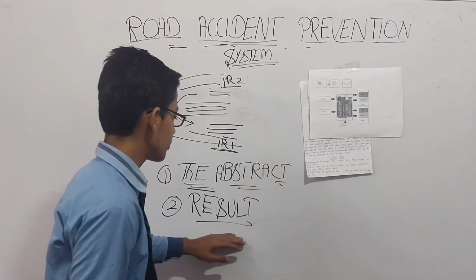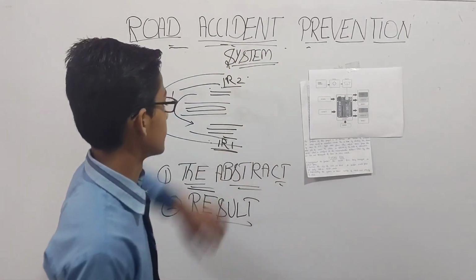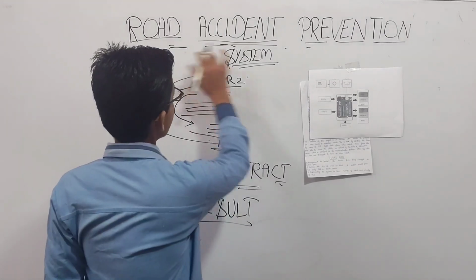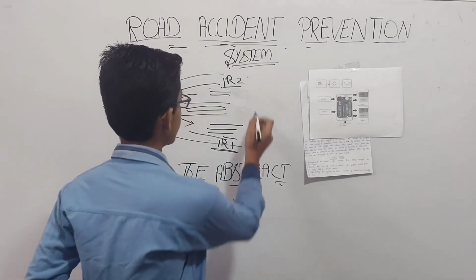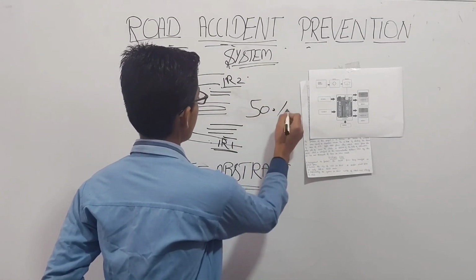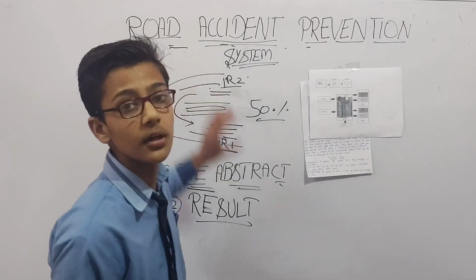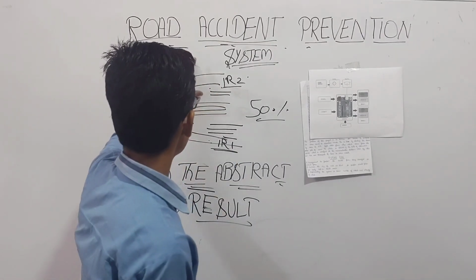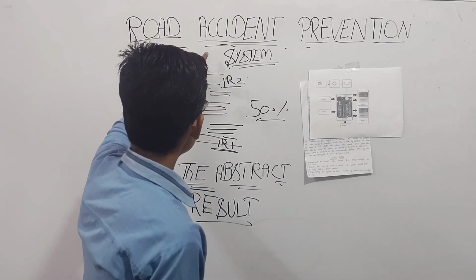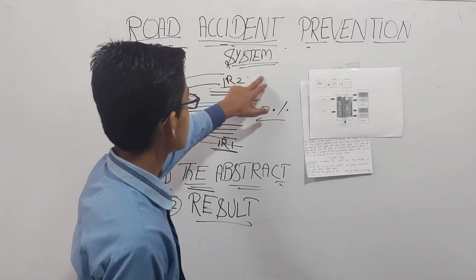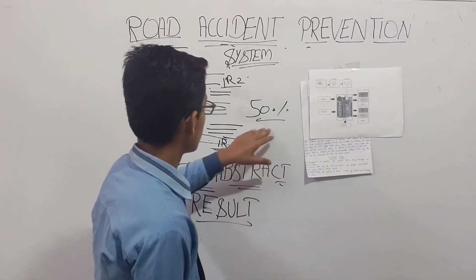So in this we discuss what the result is of implementing this road accident prevention system on the roads. When we implement the road accident prevention system, it reduces about 50% of the accidents that take place in hilly areas. But people also have to follow the rules made by the Supreme Court or higher authorities. Without following the rules, the accident prevention system can't stop road accidents. So it is also important to follow the rules.